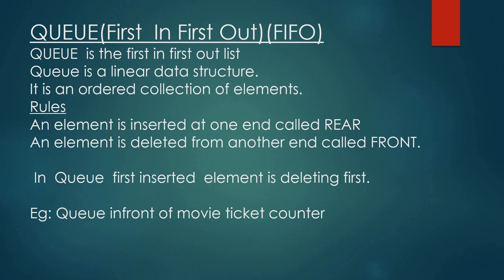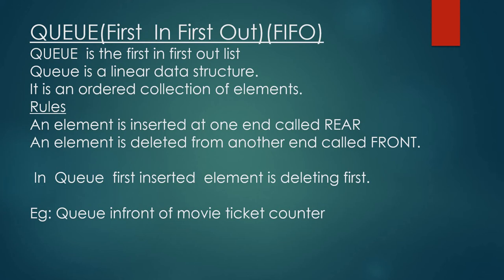Today we are discussing the data structure queue. Queue is a linear data structure and it is called FIFO. FIFO means first in, first out. Or it is an ordered collection of elements with some rules. In a queue, there are two open ends.